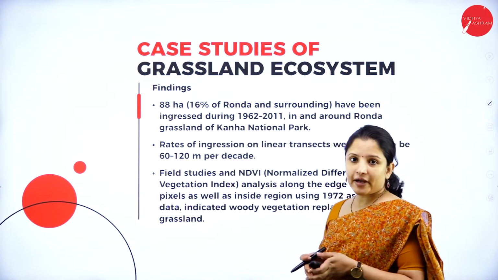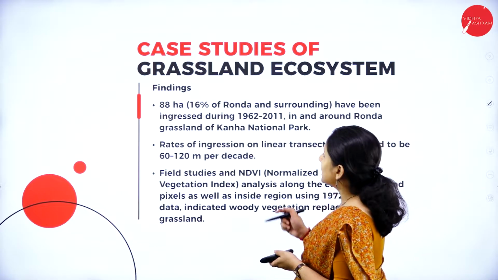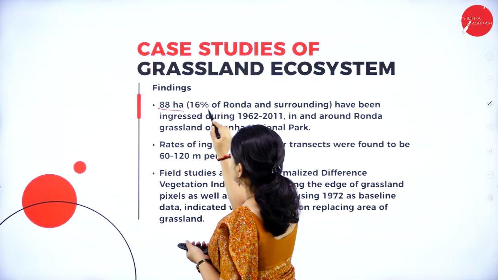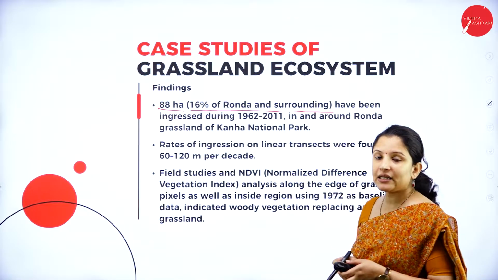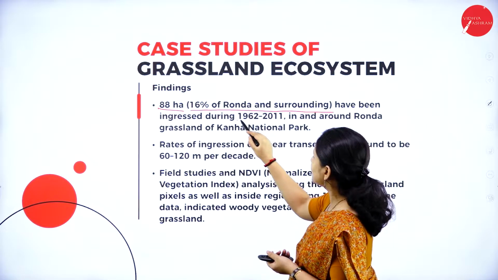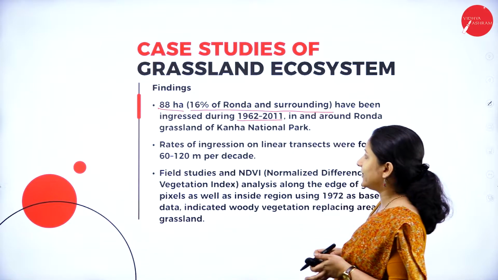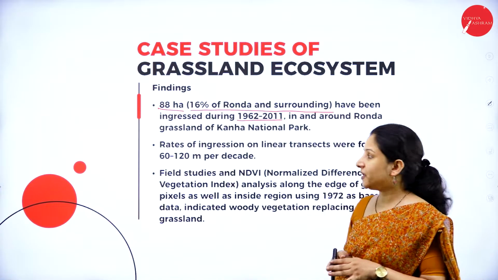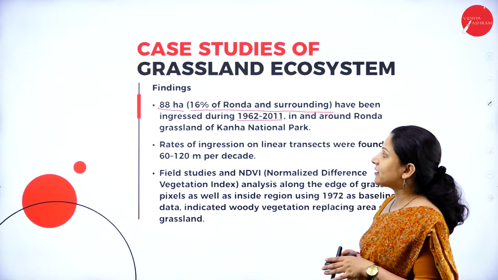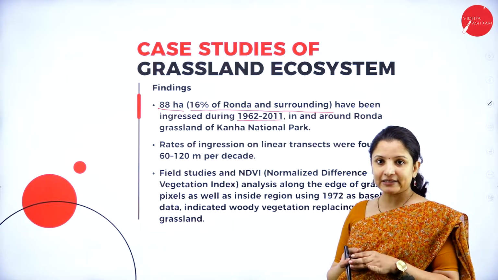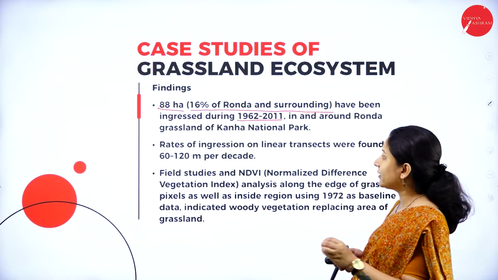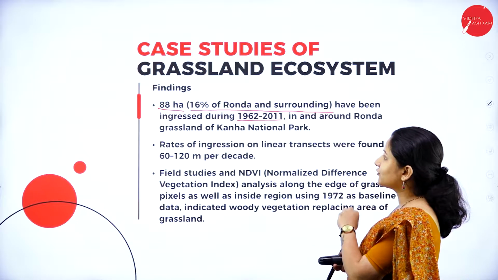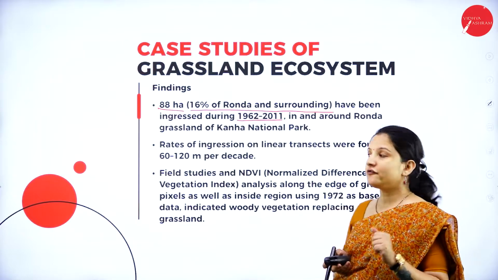So what did they find out? They found out that 88 hectares, that is 16% of Ronda and surrounding, have been ingressed during 1962 to 2011. That is, about 88 hectares of grassland has reduced in Kanha National Park from 1962 to 2011, that is for 5 decades.